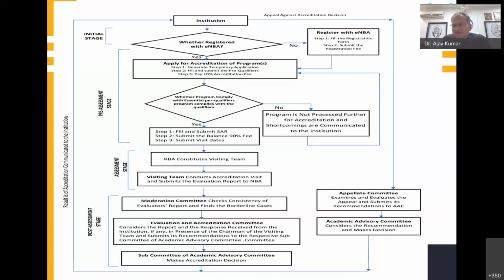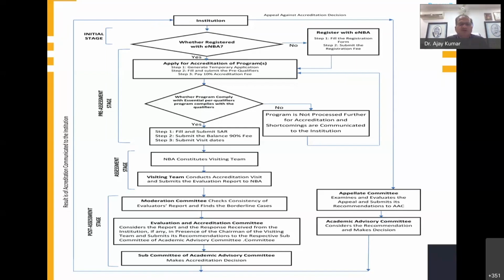Borderline cases means, if you are getting maybe 599 marks, and they award NBA accreditation on 600, they have to see how many marks are deficient. They are not disclosing this to everyone, but in the moderation committee, like being a teacher, what happens at the end of an examination, we see all the marks and finally do the exercise.